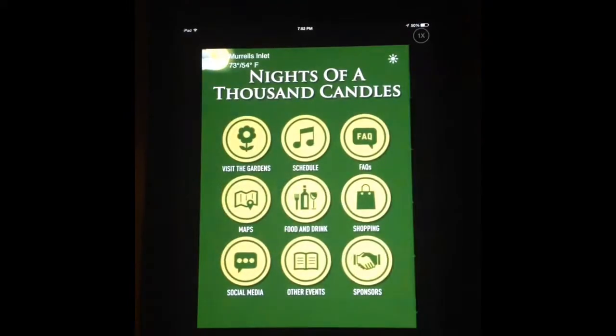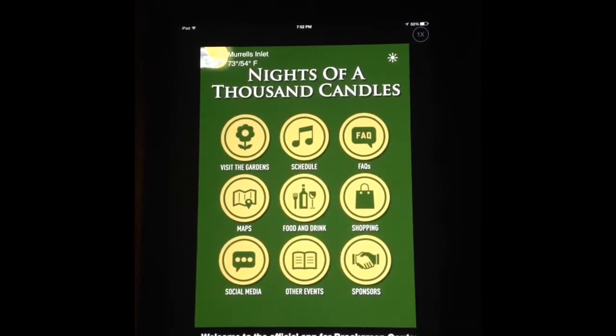and be sure to use it on the Night of 1,000 Candles.